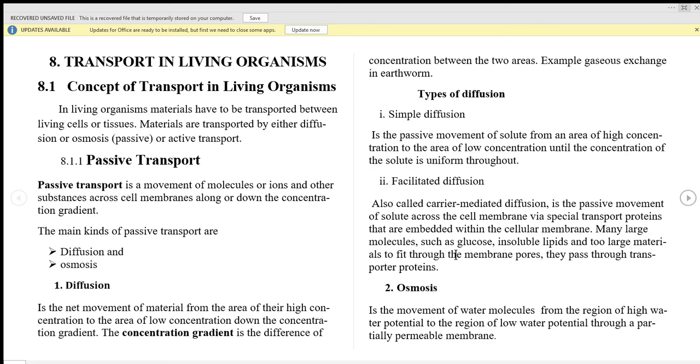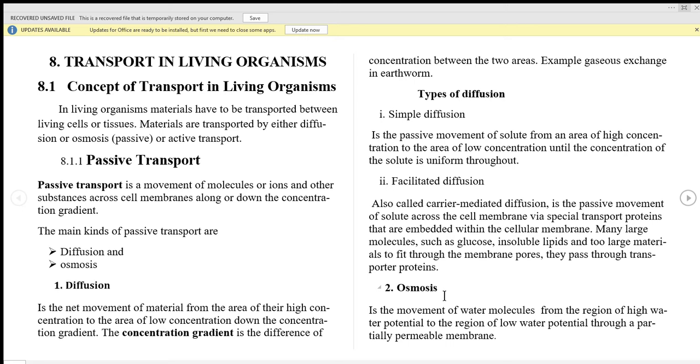Many larger molecules such as glucose and insoluble lipids are too large to fit through the membrane pore, so they pass through transporter proteins. Kwa many large material pamoja na glucose na zile lipid insoluble molecules ambazo haziwezi kupita direct katika membrane pore, zinakuwa zinapita kupitia hizi transport protein. A good example is absorption ya glucose molecule kutoka kwenye mfumo mmeng'enyo wa chakula, or from the small intestine to the blood stream, which involves a type of diffusion known as facilitated diffusion.